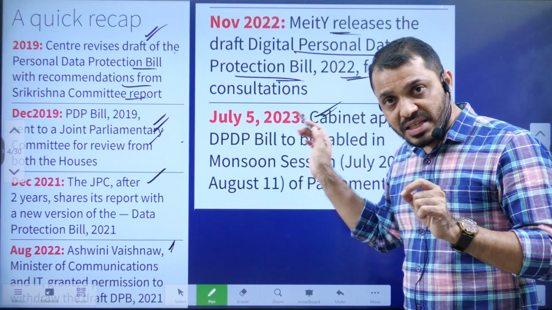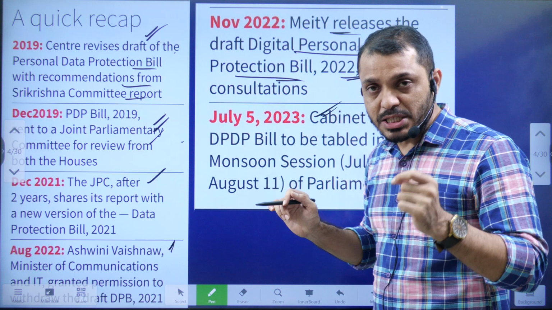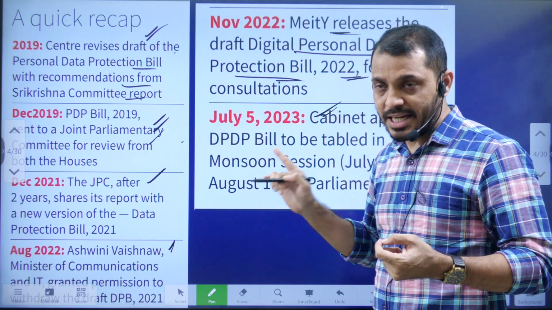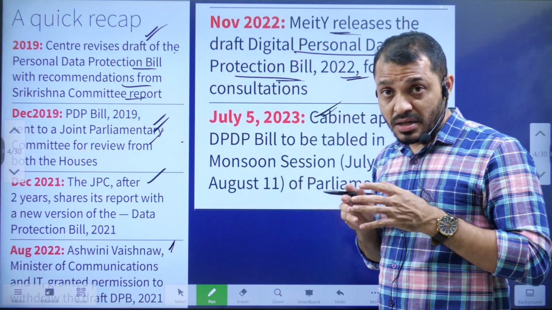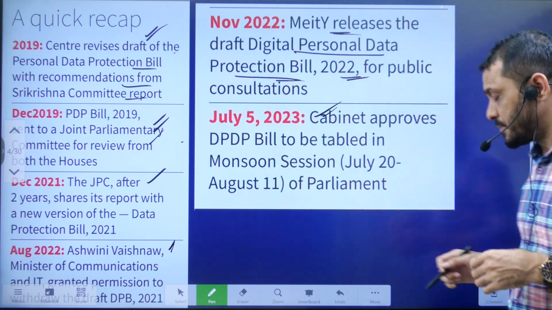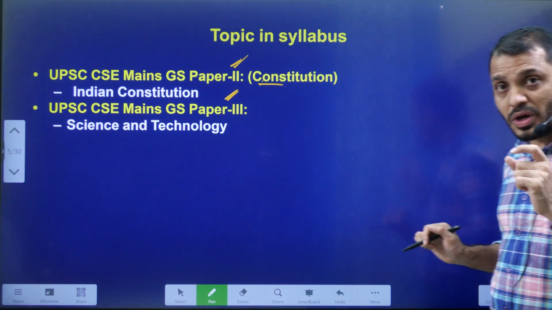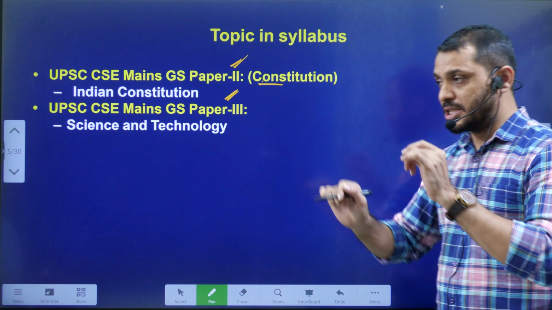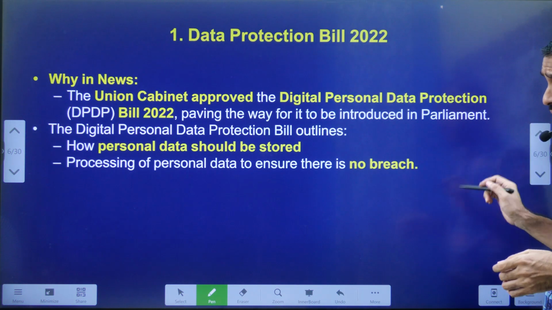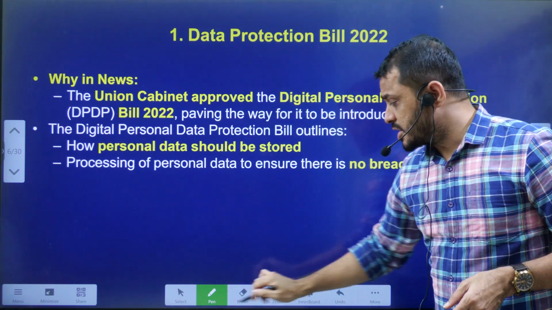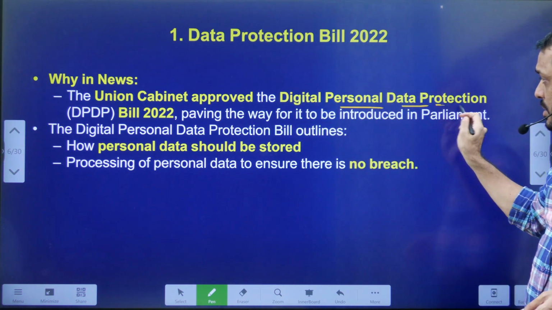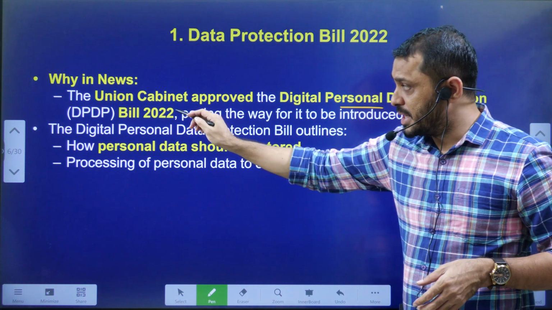So now, whatever bill we are talking about, this bill replaced the original bill which was introduced in 2019. This is the journey of the Personal Data Protection Bill. From an examination point of view, you have to understand that the Sri Krishna Committee recommended the Personal Data Protection Bill, students. Next, why is it in news? It is in news because the Union Cabinet approved the Digital Personal Data Protection Bill 2022.